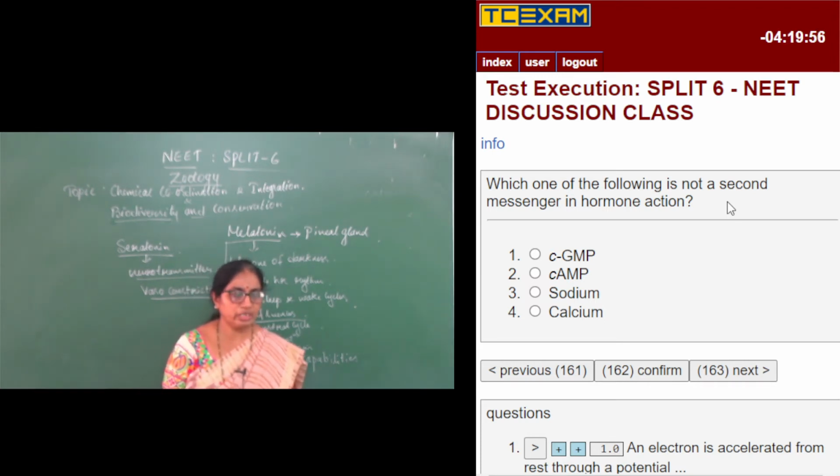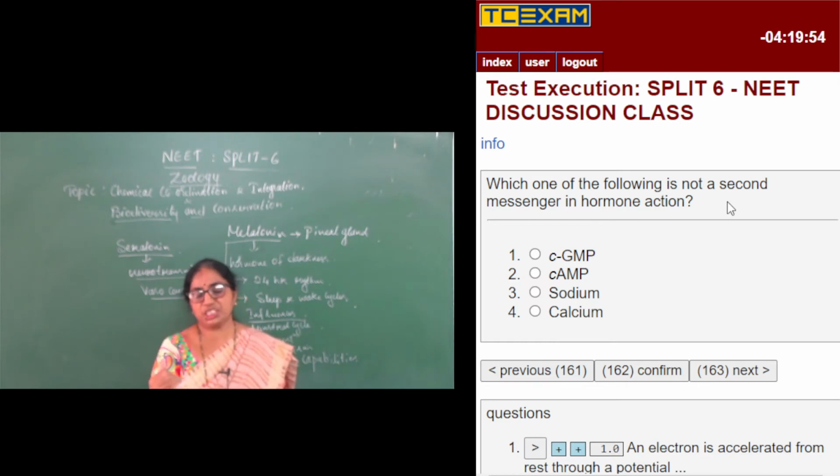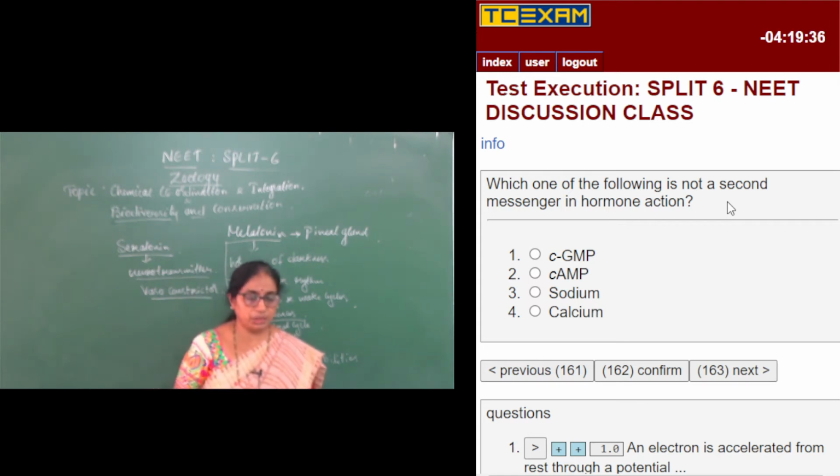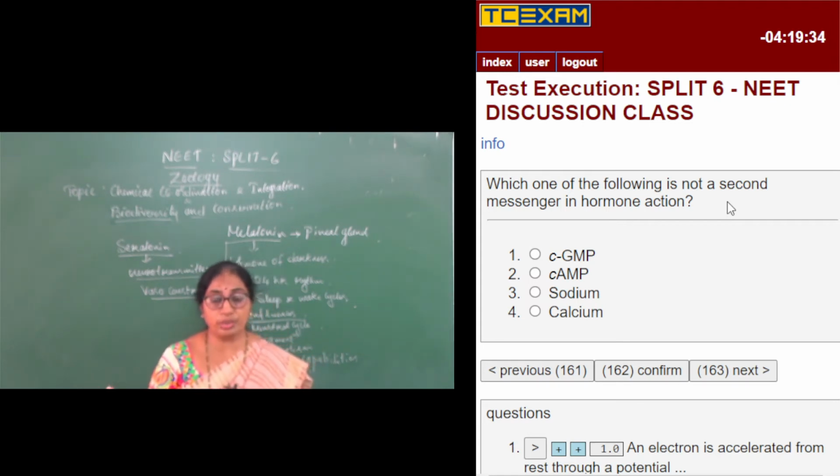Target organ means, for example, TSH which is secreted from the pituitary gland has the thyroid gland as its target organ. ACTH, secreted from the pituitary gland, has the adrenal gland as its target organ. So they go to the target organ and bind to the surface, which contains hormone receptors.